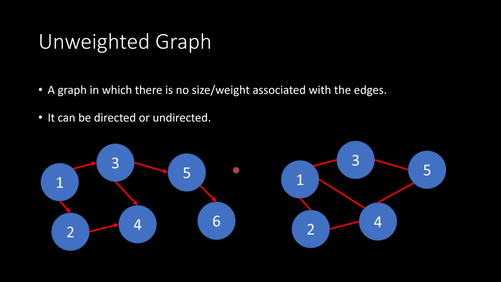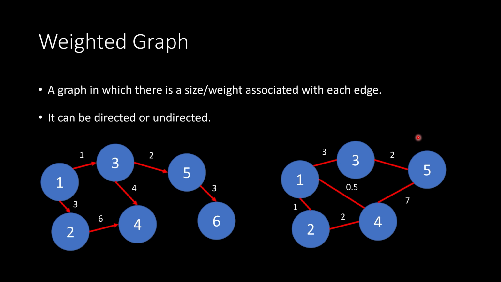Next, we have an unweighted graph. Now, an unweighted graph is a graph in which there is no size or weight associated with the edges. It can be directed or undirected. So both of these examples here are unweighted edges. And what that means is that we would imply that the distance or the size of every single edge in the graph is the exact same, meaning we don't need to consider that size, hence why it's unweighted, okay? So that's an unweighted graph where we don't have labels or weights/sizes on the different edges.